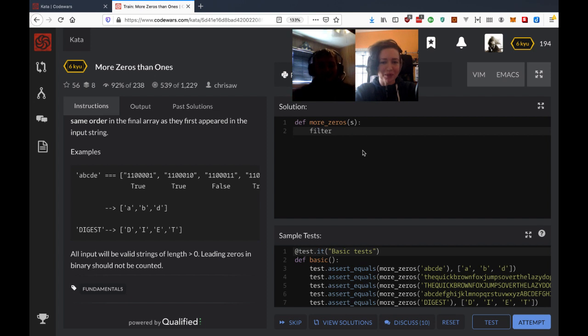So I remember a filter, and then the bitwise operators sounded good. So we just want to split the string into each individual character, and then check the bits of the character, right? That's the first step. Yeah. What I would do, at least at first, because we can always refactor, is set a variable equal to s dot split. I think that's how you do it in Python.